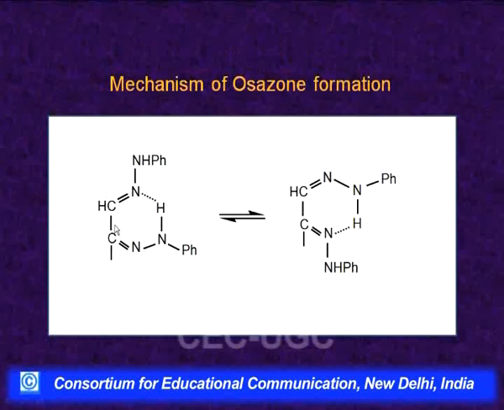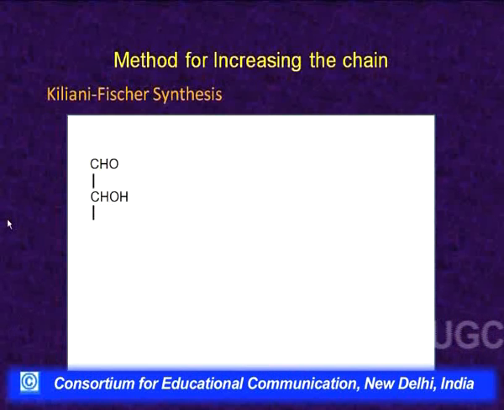This is CH and C, first and second carbon here, indicating C=N-NHPh, C=N-NHPh. Either this hydrogen may form a hydrogen bond with this nitrogen, or this hydrogen may form a hydrogen bond with this nitrogen, or both of these 6-membered intramolecular hydrogen bonded structures exist, they get stabilized, and further reaction does not proceed to the third carbon. So, this is about the osazone formation.